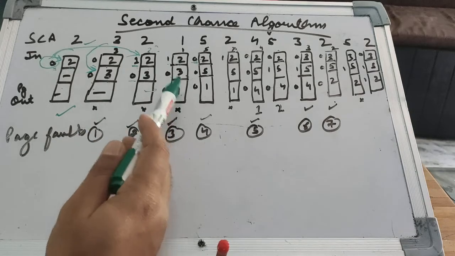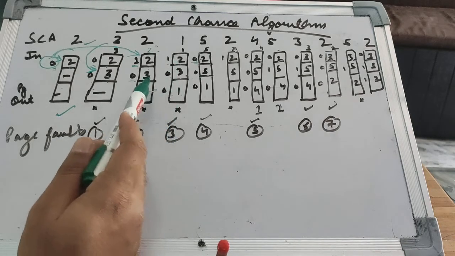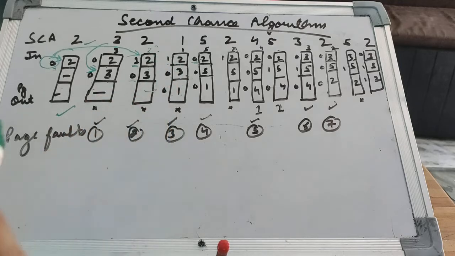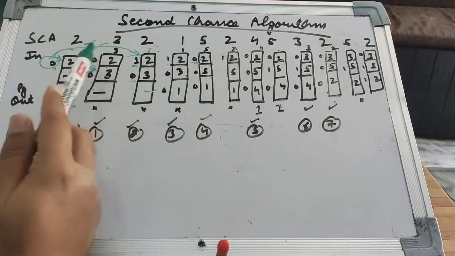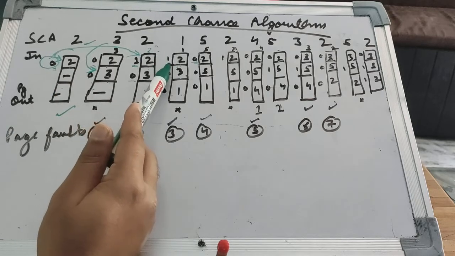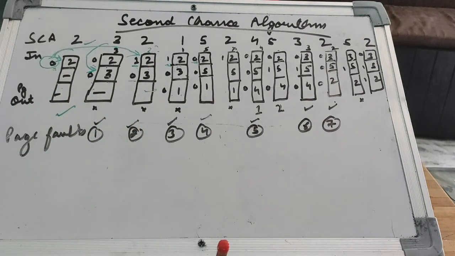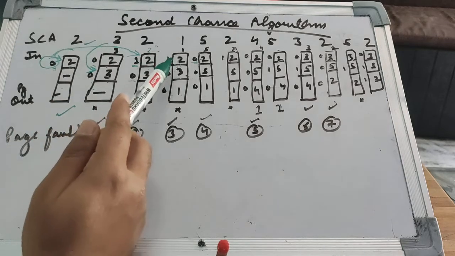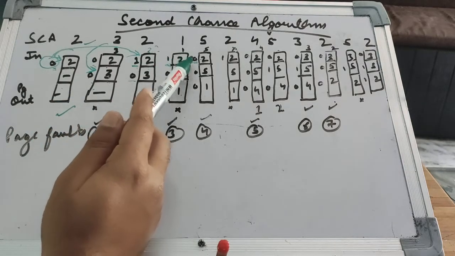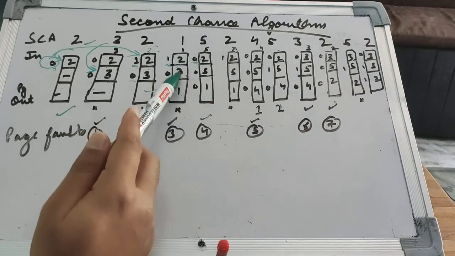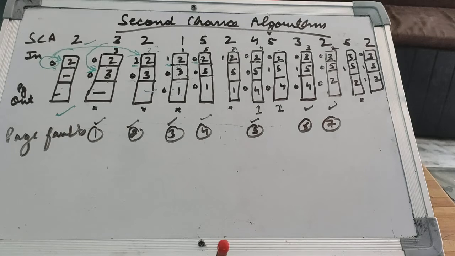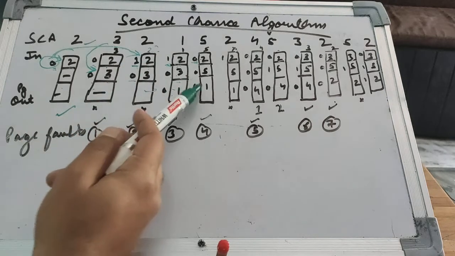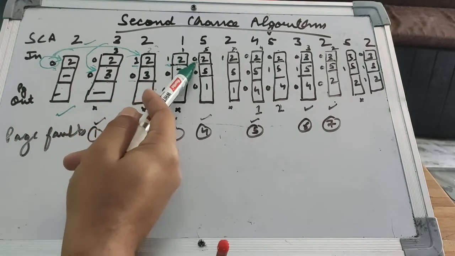This must be clear. From 2 3 1 we're supposed to select one of the pages for replacement. It can be 2, 3 or 1, but which is the oldest one? It is 2, but the corresponding reference bit for 2 is 1, so we cannot replace it. We shall give it a second chance. So the reference bit of 2 will be changed from 1 to 0, and from 3 and 1, 3 is the oldest one. So 3 will be replaced with 5, and the corresponding reference bit of 2 is changed to 0.